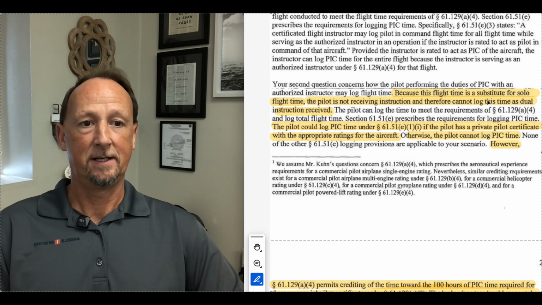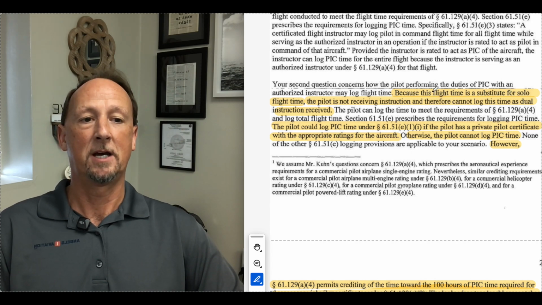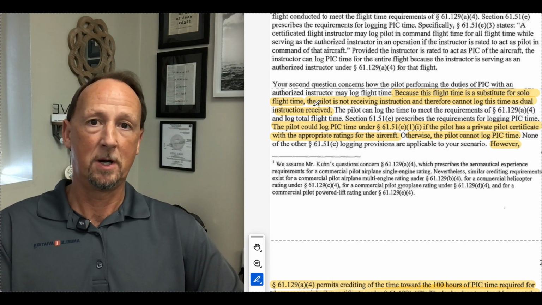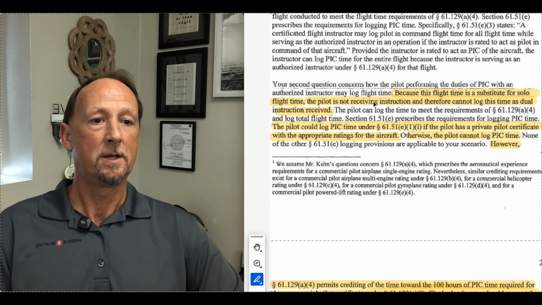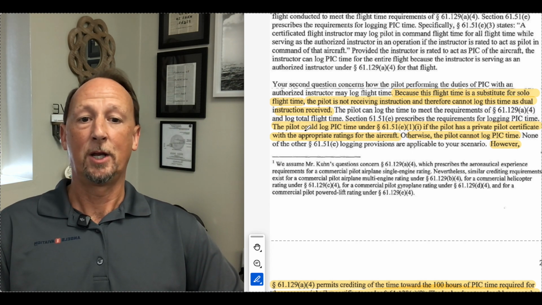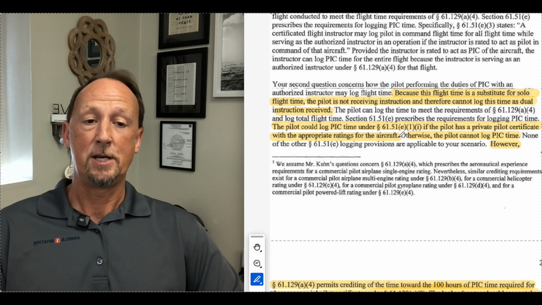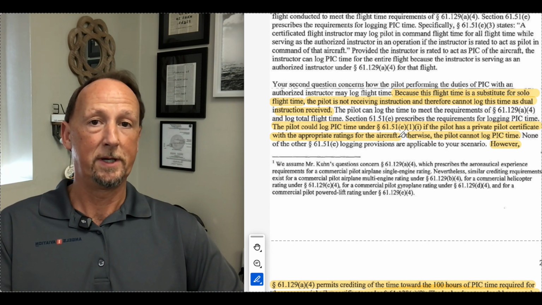As stated in this legal interpretation, because this flight time is a substitute for solo flight time, the pilot is not receiving instruction and therefore cannot log this time as dual instruction received. So if you are performing supervised PIC, the pilot receiving the training cannot log dual time. In the logbook, you can't have dual for this supervised PIC 10 hours. The pilot could log PIC time under 61.51(e) if the pilot has a private pilot certificate with the appropriate ratings for the aircraft. So you can't log dual, and you can only log PIC during this 10 hours.